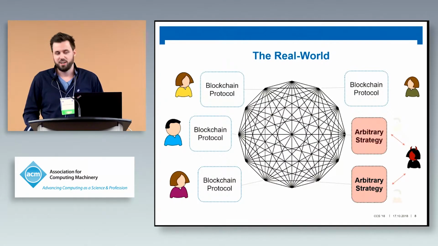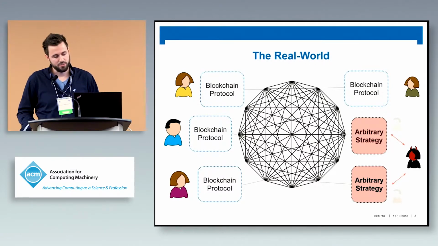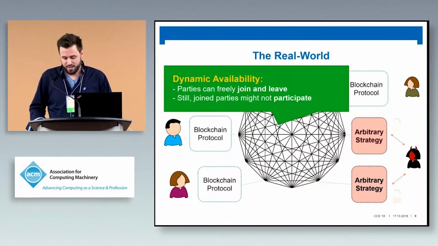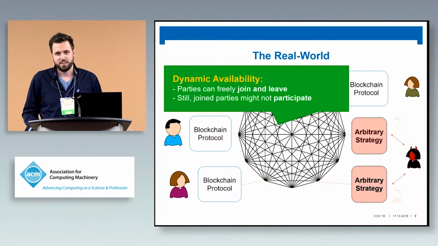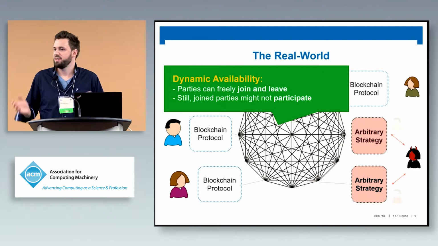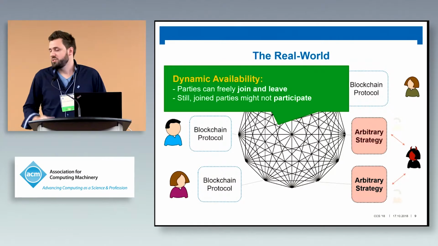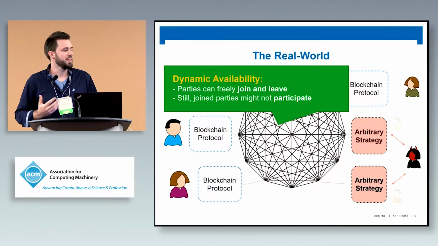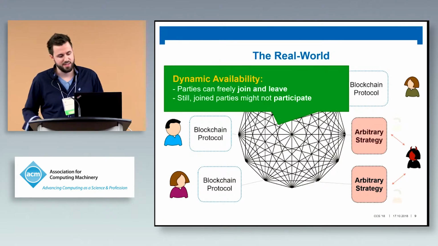What do I mean with that? Well, the real world looks actually more or less like this. It's a multi-party computation. People connect over a network. We have an adversary that always tries to tamper with what the honest guys want to do. And in blockchain settings, dynamic availability refers to the fact that people can just decide to join, and they can decide to leave again as they want. And still, to be fully dynamic, we also have to consider the fact that even if somebody connects to the network, he might temporarily be stalled, just offline or sleepy. So even though he's supposed to act, he might be temporarily unavailable.